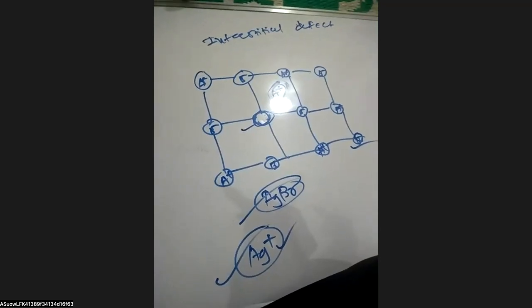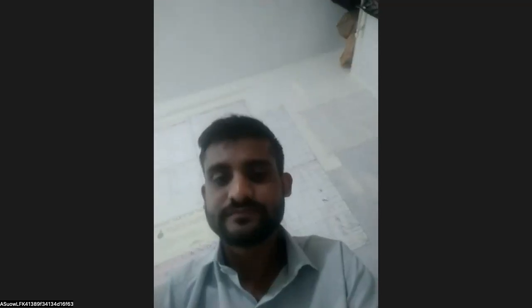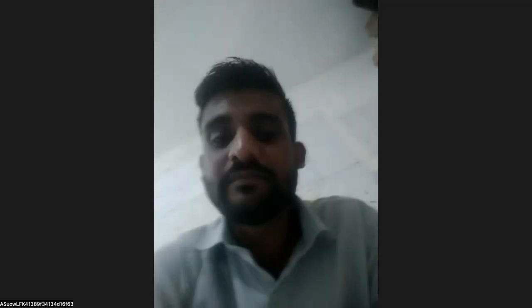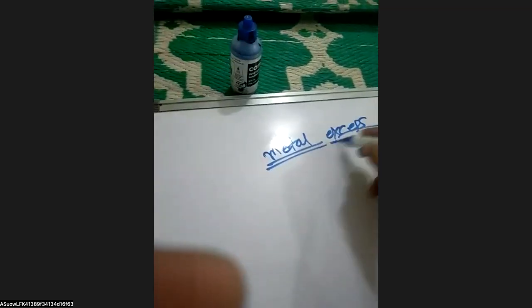The first one is that an anion leaves from the crystal lattice, and the second condition is another case.